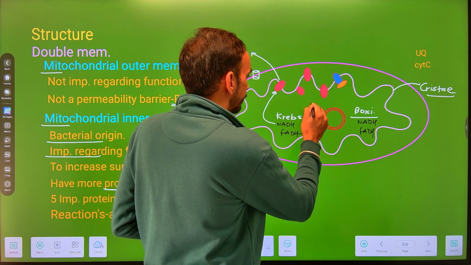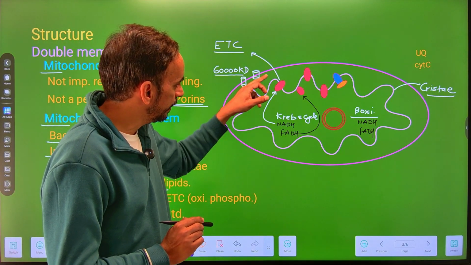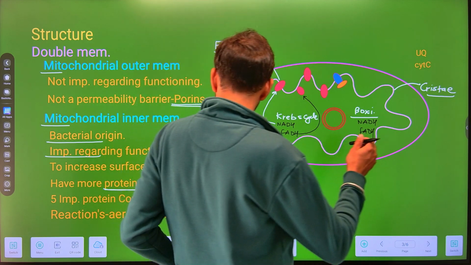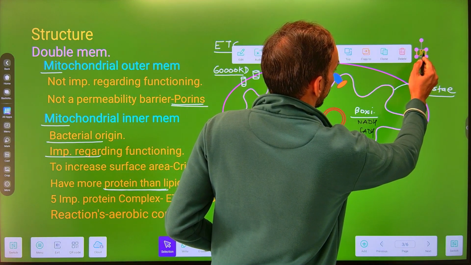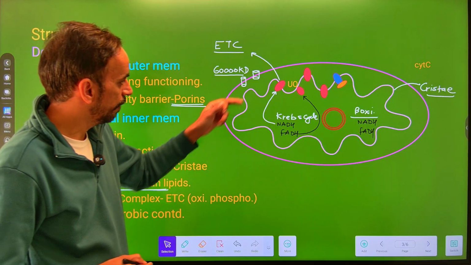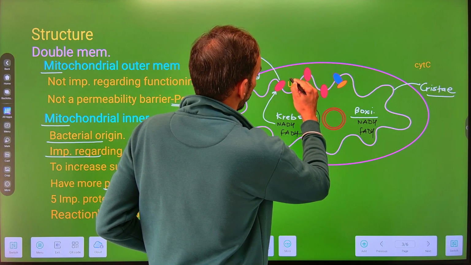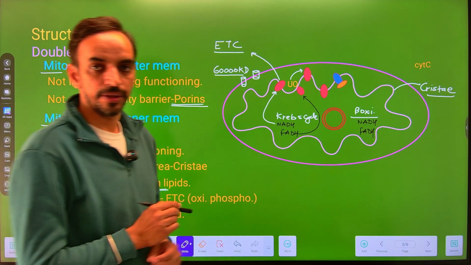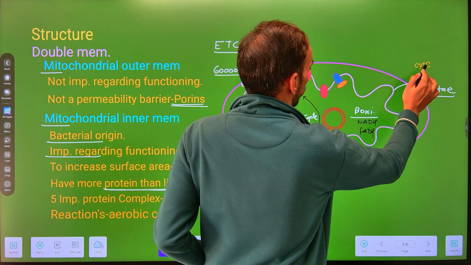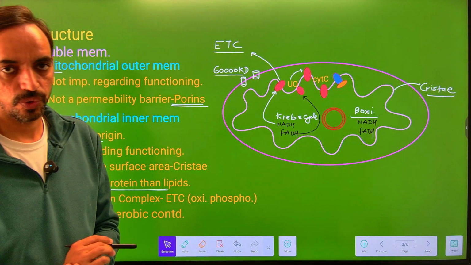And the FADH will give its electron to the complex 2, that is the succinate dehydrogenase enzyme complex. When these electrons move from this complex 1 to the complex 2 through ubiquinone. There is a presence of ubiquinone which takes up the electron from complex 1 and 2 and will transfer these electrons onto the complex 3. Then from complex 3 there is a transportation of electron to the complex 4 through a mobile carrier protein which is called cytochrome C.